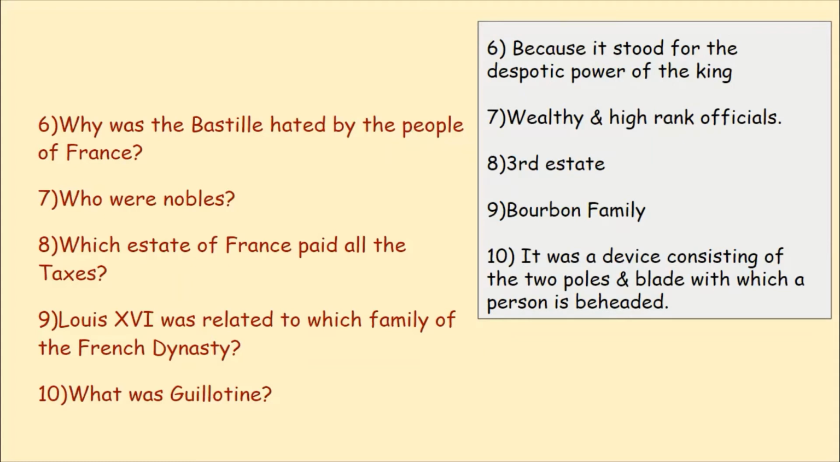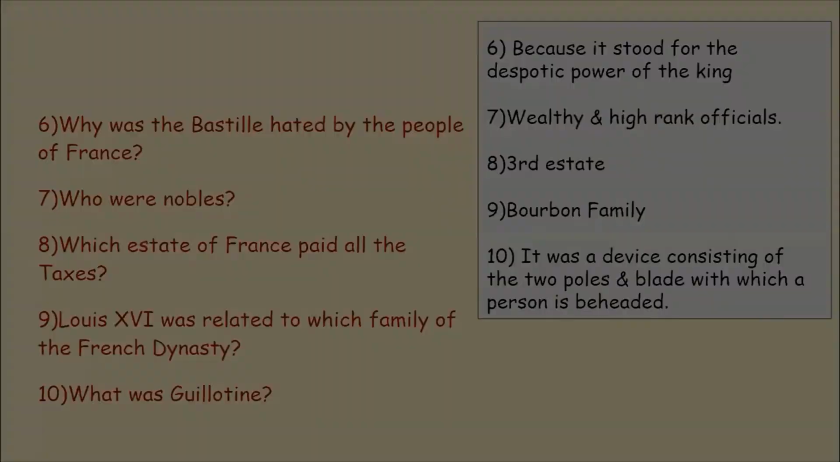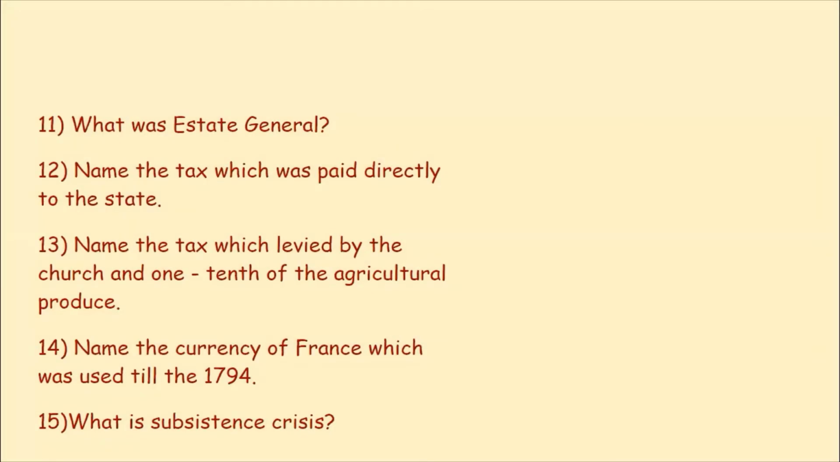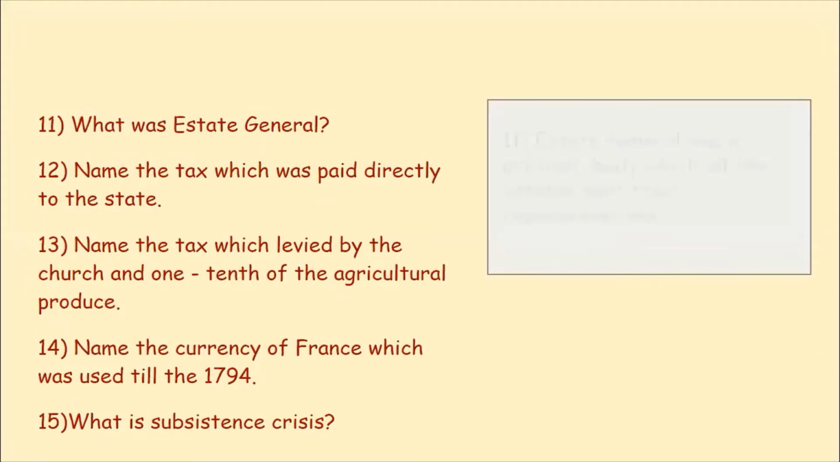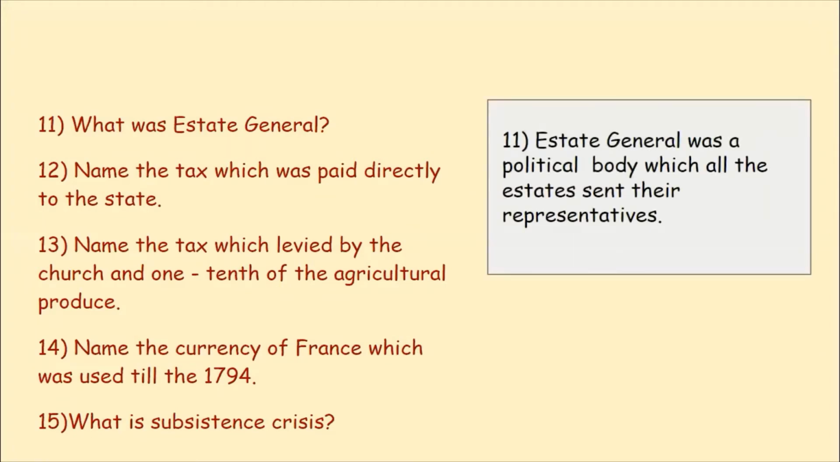These are the answers for the following questions. What was the States General? The States General was a political body to which all the estates sent their representatives. Name the tax which was paid directly to the state. It's called taille.